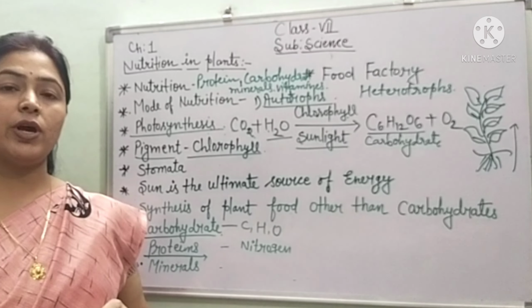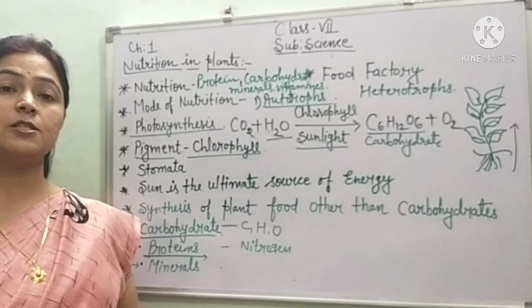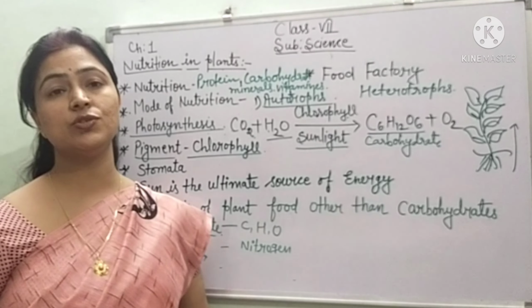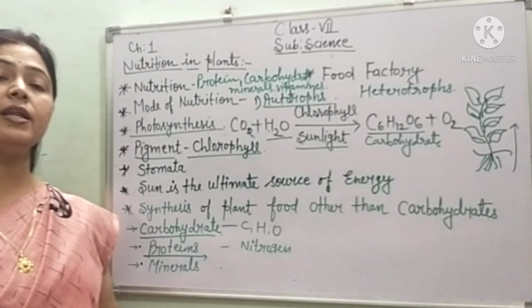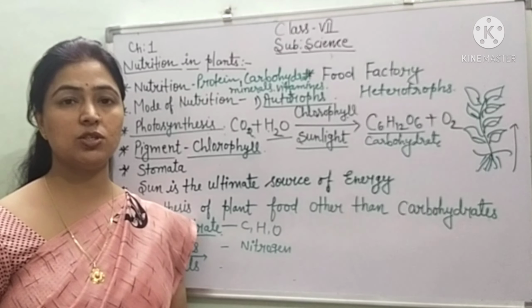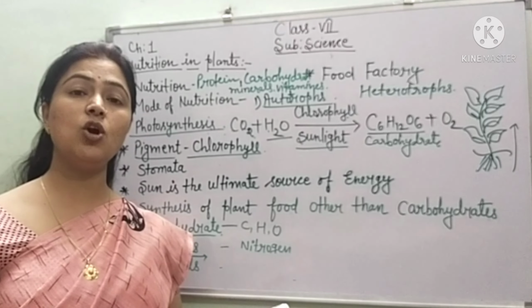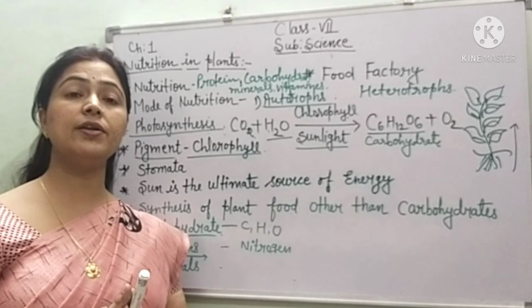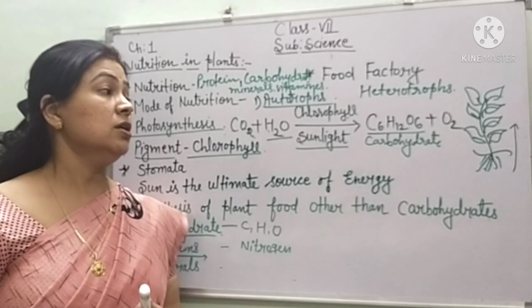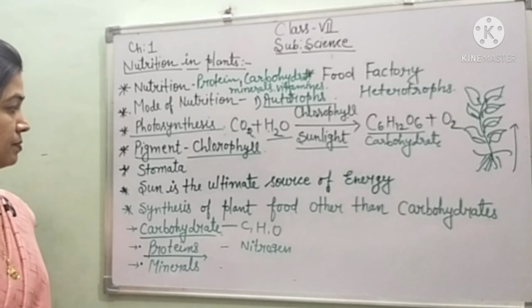Oxygen is a waste product during the process of photosynthesis, but this is very much useful for us. Why? Because we use this oxygen in the process of respiration. Children, now you know very well the value of oxygen, because the time of COVID is going on. You are all hearing about the importance of oxygen and the importance of the plants.